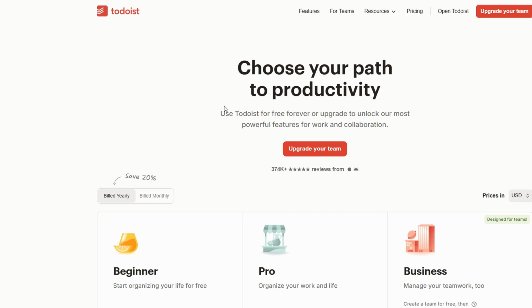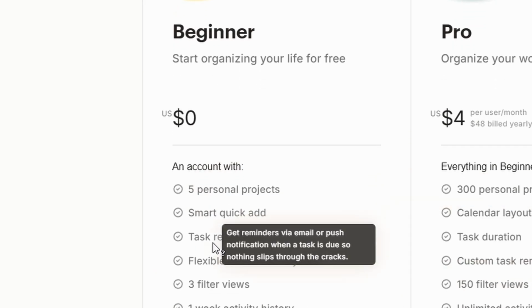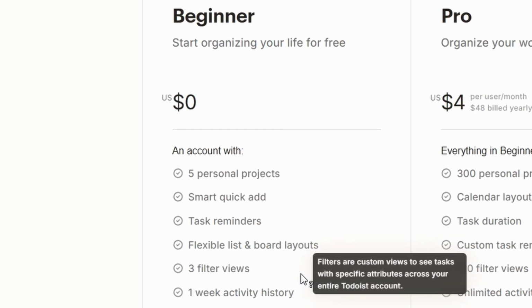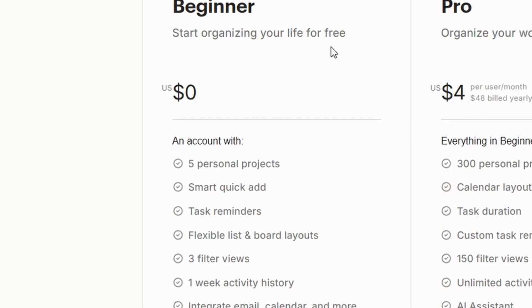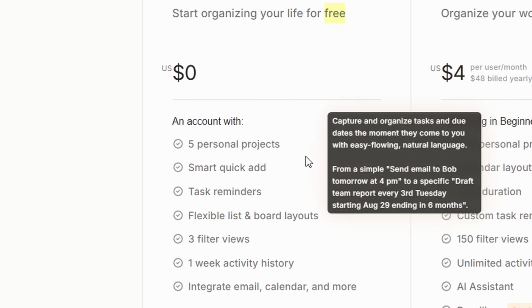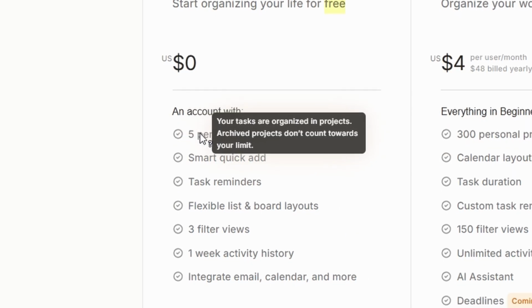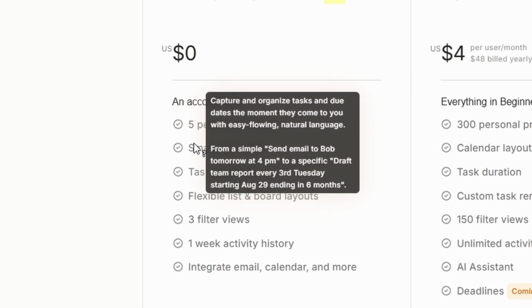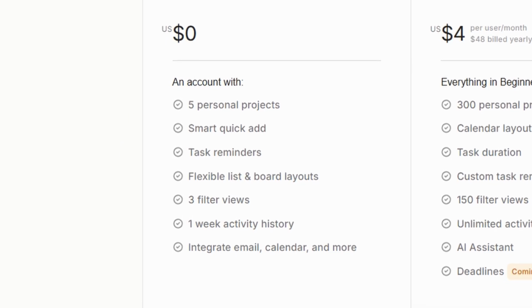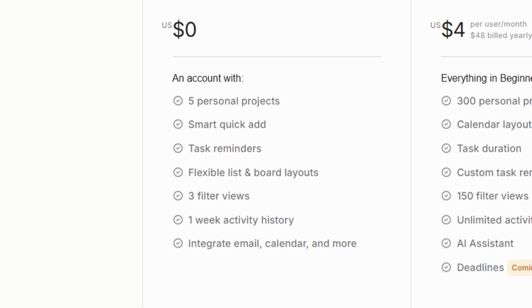The free plan is a great starting point for individuals or small teams, offering access to the essential features like creating tasks, setting due dates, and using labels and filters. With the free version, you can manage up to 5 active projects at once, which is sufficient for personal use or small-scale project management.